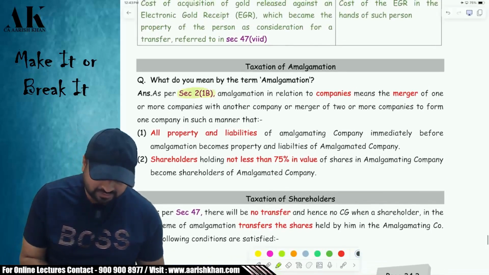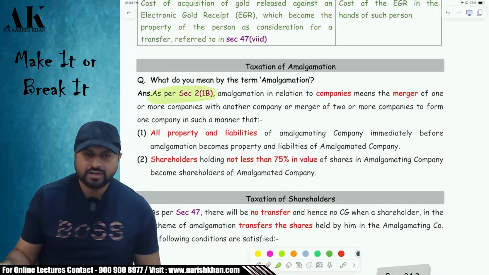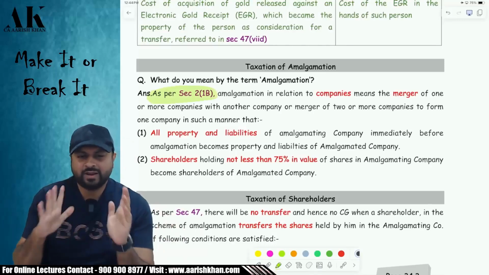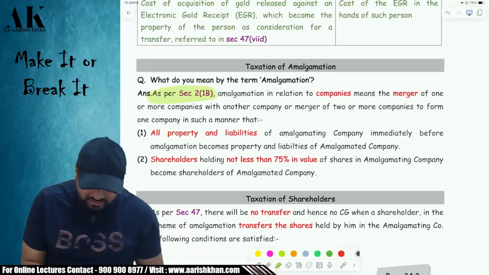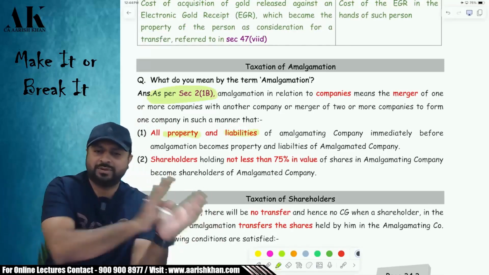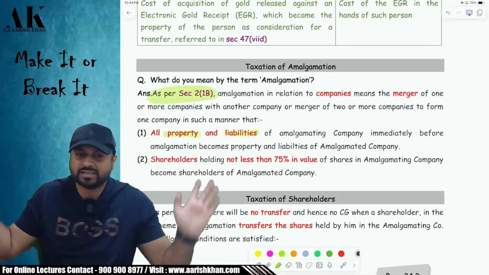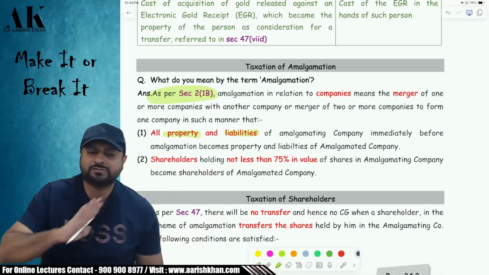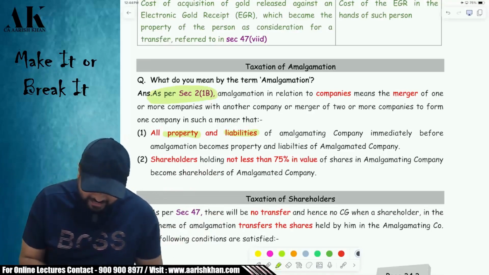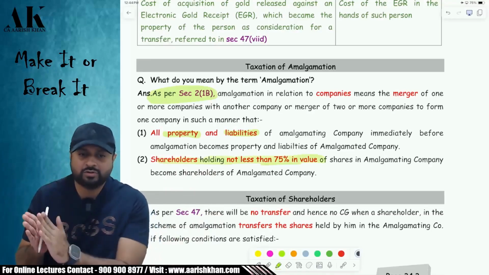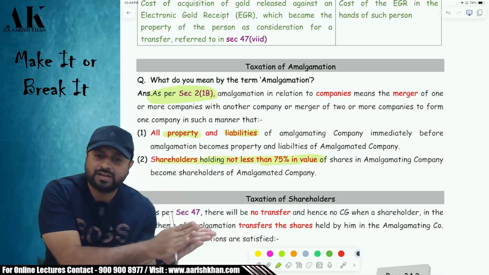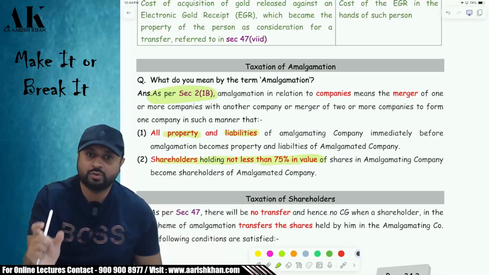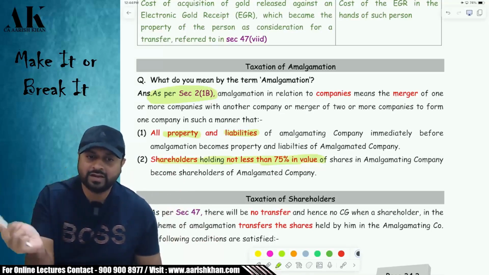Therefore, let us start with the definition of amalgamation first of all. The amalgamation is defined under section 2(1B). What does it mean, sir? It means nothing but merger of few companies with each other where they have to fulfill few conditions. First, all the properties and all the liabilities have to be transferred to the amalgamated company. All, not even a single small button, not even a small pin should be left. Everything should be transferred to the amalgamated company. Second, at least 75% of the shareholders should agree to this and should be transferred to what? Please tell me. Amalgamated company. When I say 75% of the shareholders, it is in value, not in head count. Okay. In value should be transferred there.